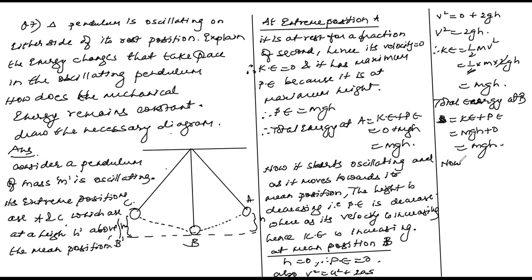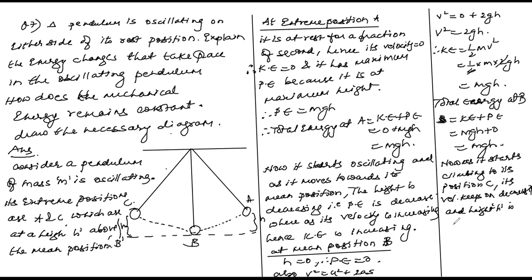Now, as it starts climbing to its position C, its velocity keeps on decreasing and height h is increasing.